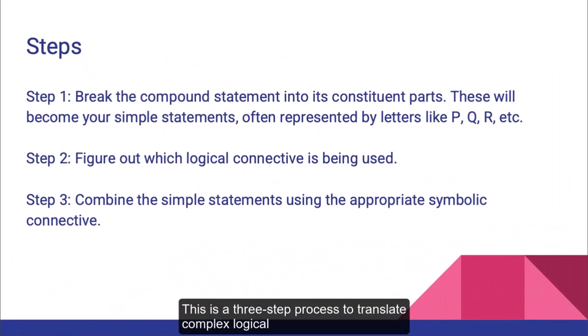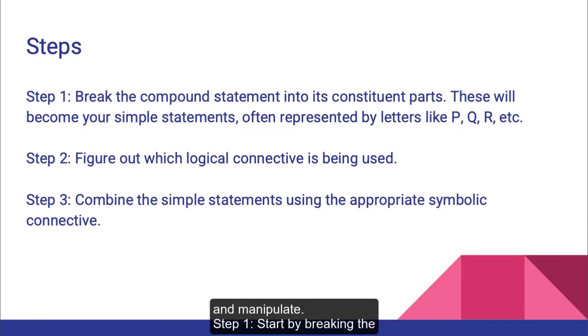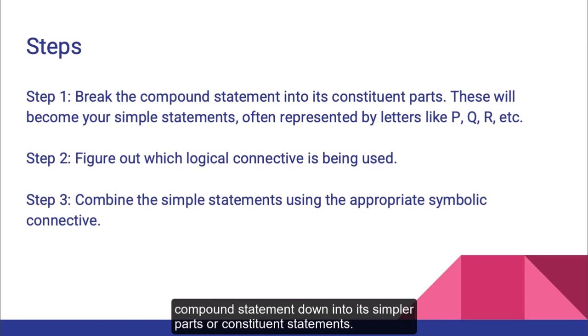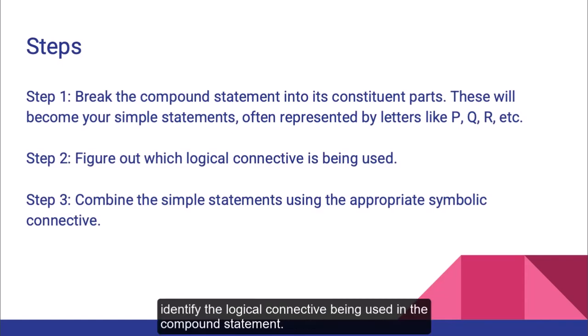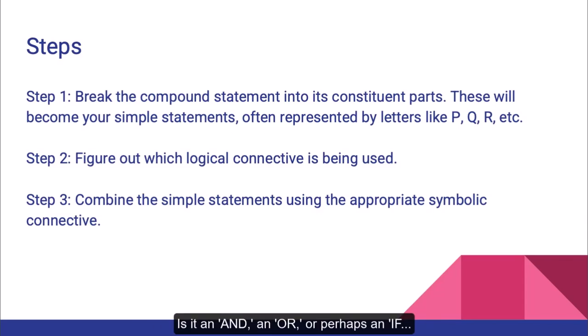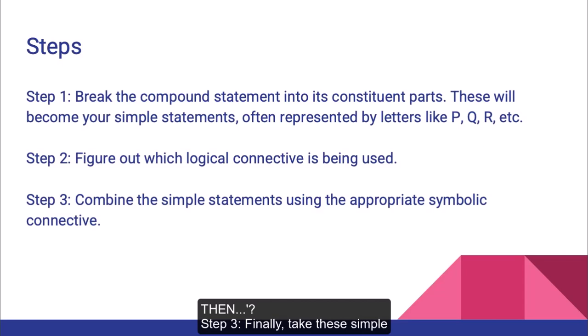This is a 3-step process to translate complex logical statements into their symbolic forms, making them easier to analyze and manipulate. Step 1. Start by breaking the compound statement down into its simpler parts or constituent statements. These simpler statements are often represented by letters like P, Q, or R. Step 2. Next, identify the logical connective being used in the compound statement. Is it an "and," an "or," perhaps an "if, then"?